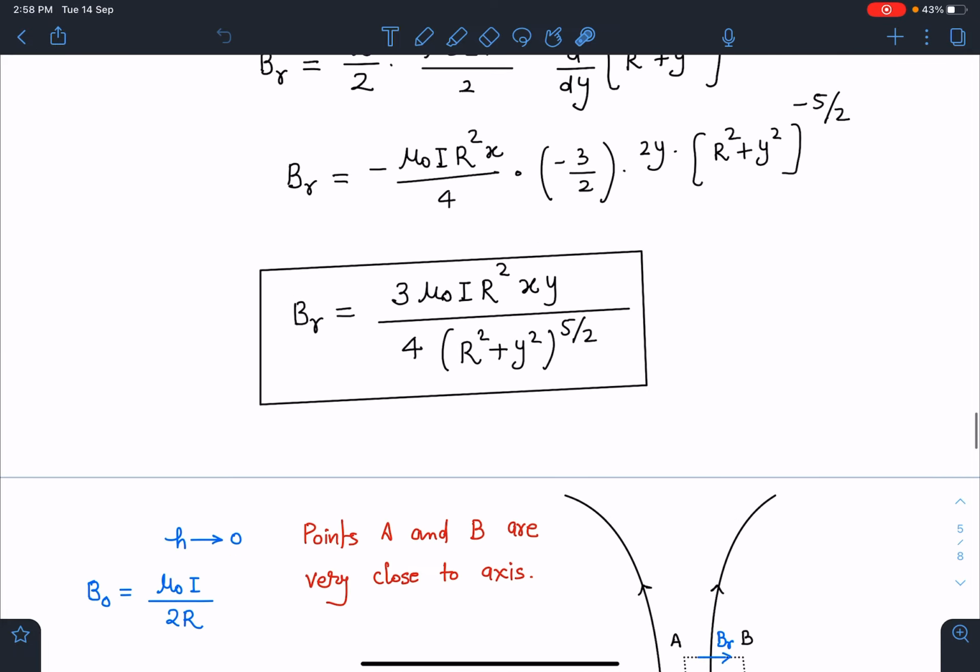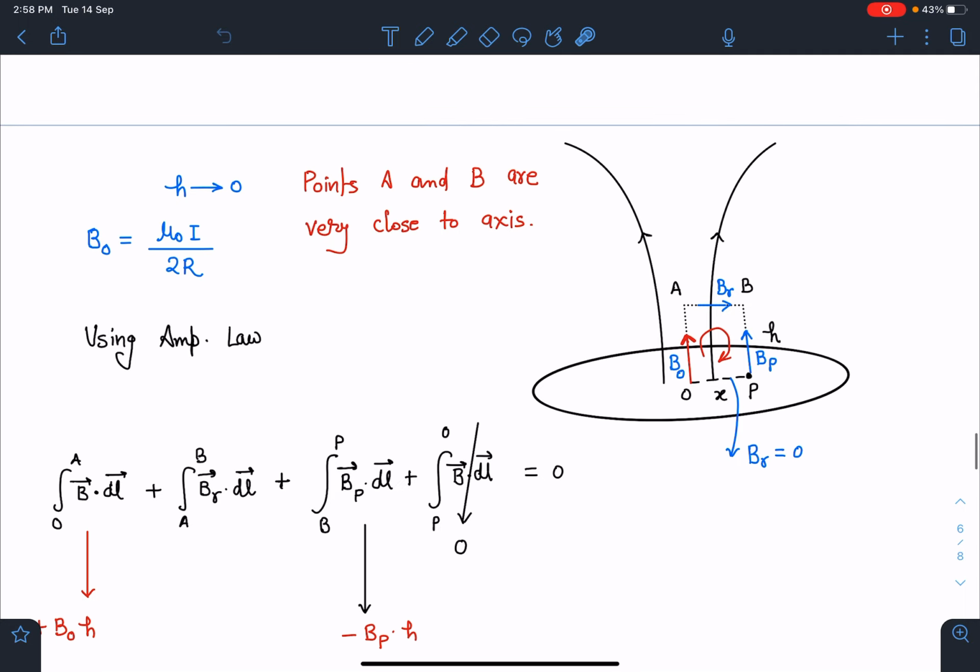Next I am going to take Ampere's law. If you remember, even this method I have done in a separate problem, that was magic of magnetic field lines. Its link also you can see in this I button here, and we all know that at the center the value of magnetic field is mu naught I by 2r. So I'm going to take a very small loop, and circulation of B I'm taking in this direction.